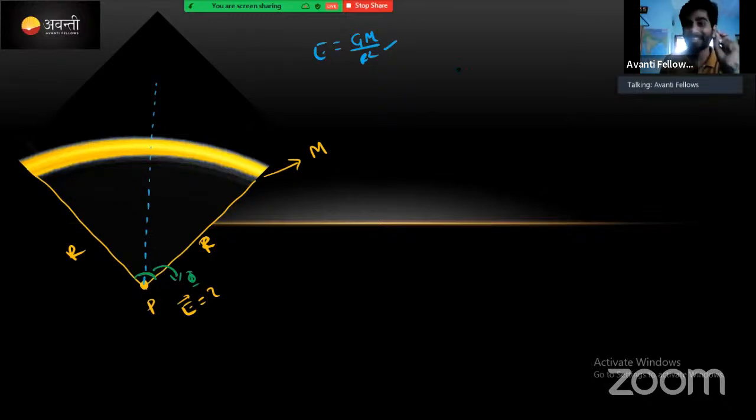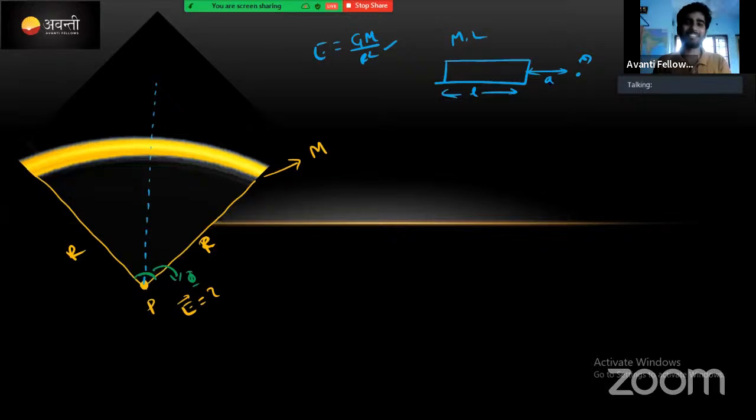I told you in the last class: this is a mass m and length L, and this is a point mass of mass m kept at a distance of a. Then what will be the gravitational force between the two objects? I asked that day, what did you write? You added L plus a, or L by 2 plus a in place of r. That becomes wrong, correct? At that time you took mass per unit length. In a similar way, here also we need to take mass per unit length. Then only we can do it, or else we can't do anything here.